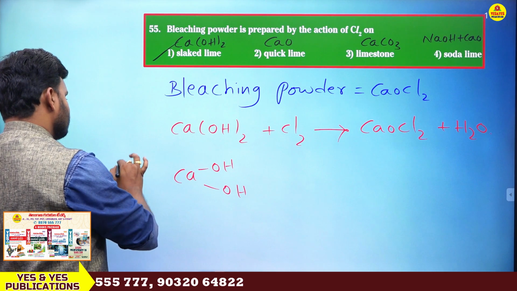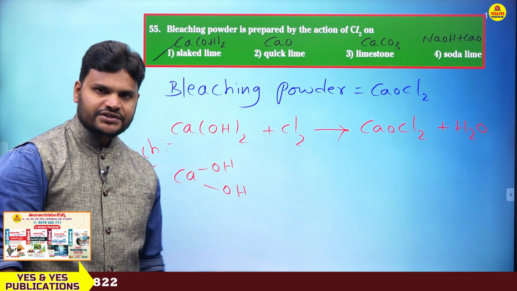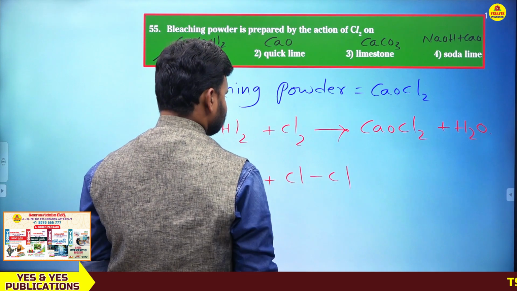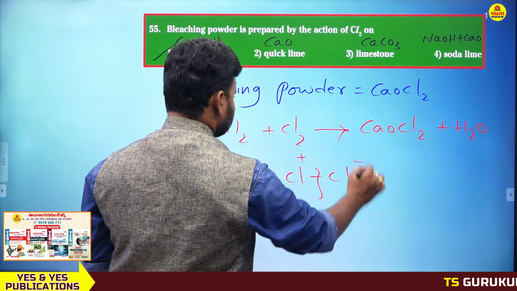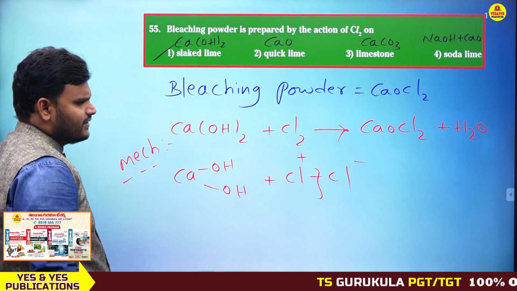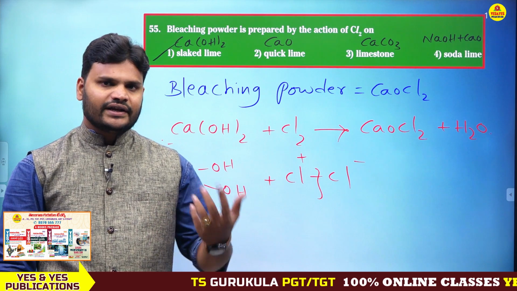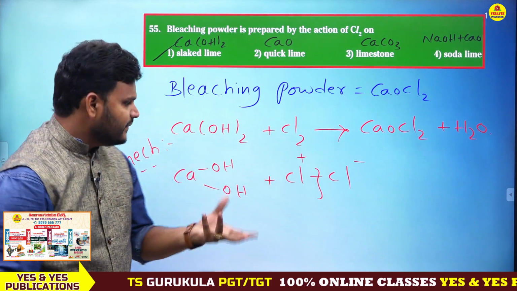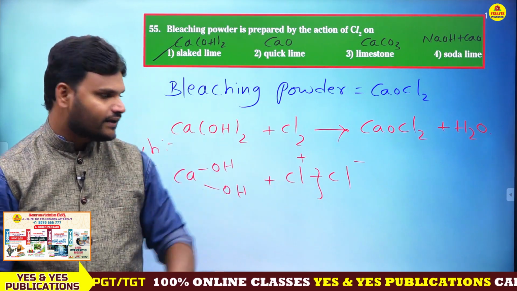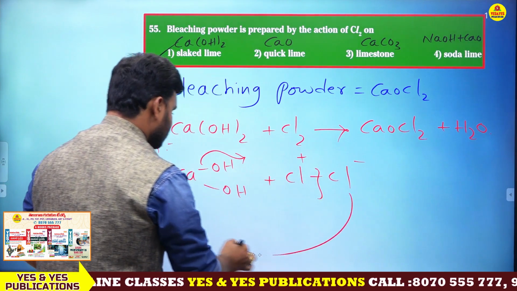Actually mechanism is not needed, but for your own sake, I am going to give the mechanism also. So Ca(OH)2, this is the formula. When you treat it with Cl2, you can take it like this. One side will get a positive charge and the other side a negative charge. Cl minus is the nucleophile, it is able to attack. So here OH minus will be eliminated and Cl minus will attack.